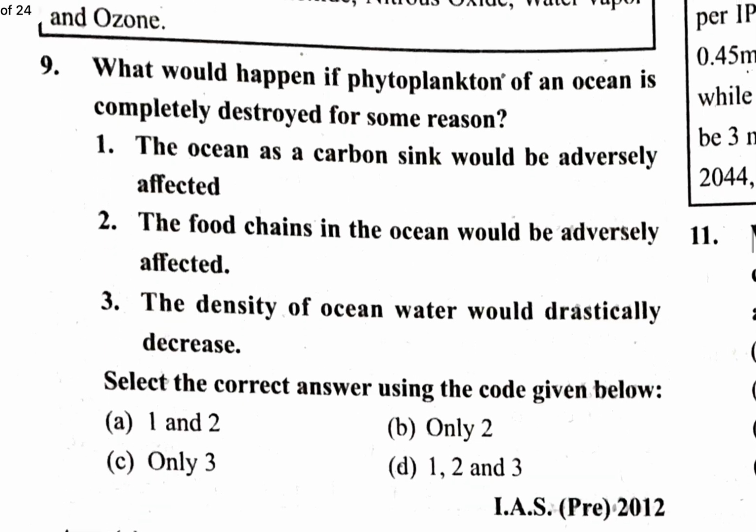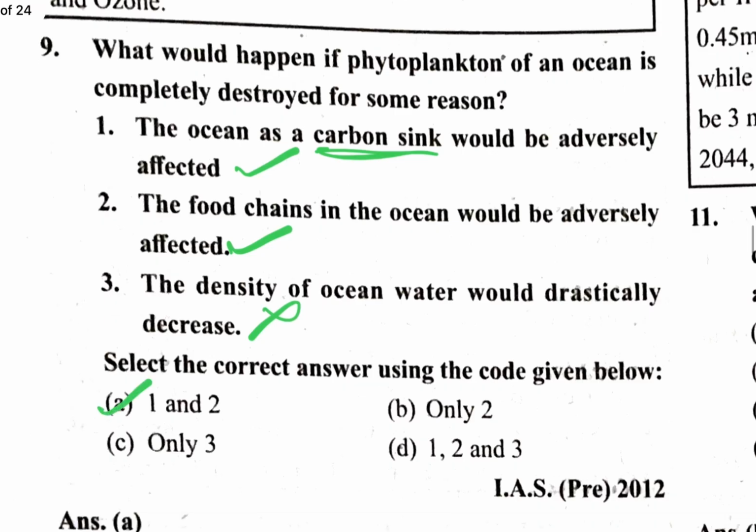So what will happen? The ocean as a carbon sink. Why is this a carbon sink? Because phytoplankton absorb carbon dioxide, so they would be adversely affected. Correct. The food chain in the ocean would be adversely affected. Correct. The density of ocean water would drastically decrease. There is no relation in the density of ocean water. So 1 and 2 is the correct option. So A is the correct option.